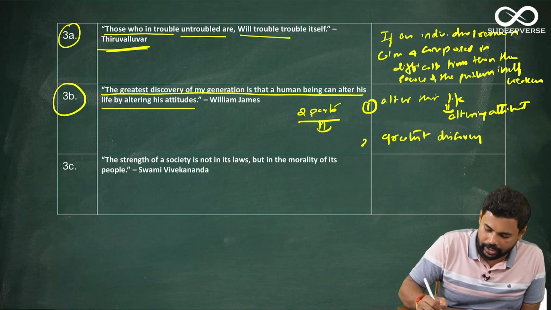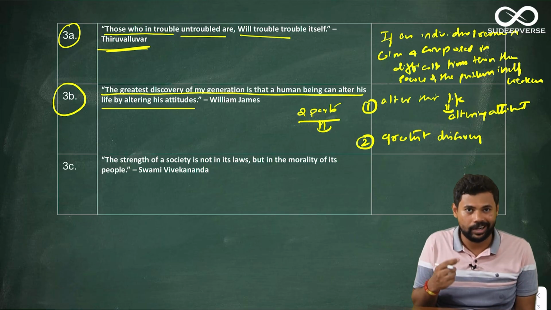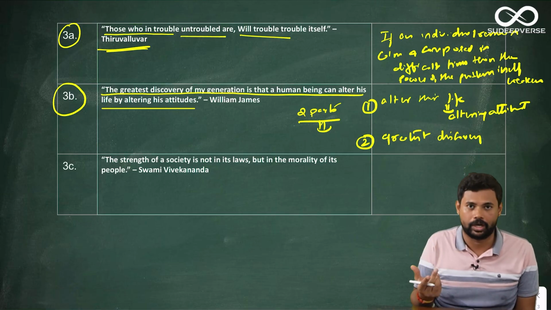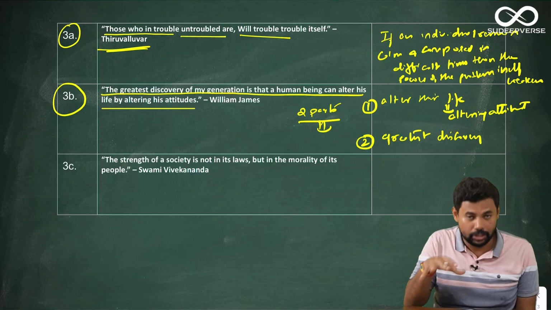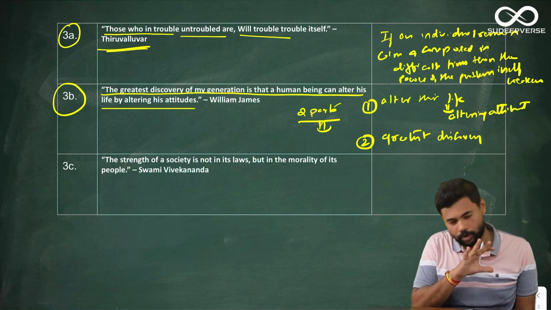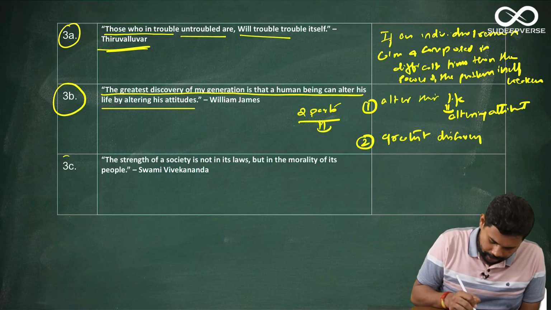Okay, so if you can address these two parts, how by altering attitude one can alter his or her life, and the second, how that becomes the greatest discovery of this generation, that is his generation. That is what you have to address. So if you can address these two parts, more or less the quote is done. The next quote is 3C.